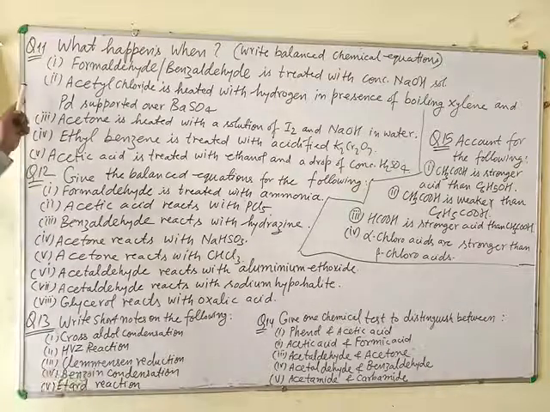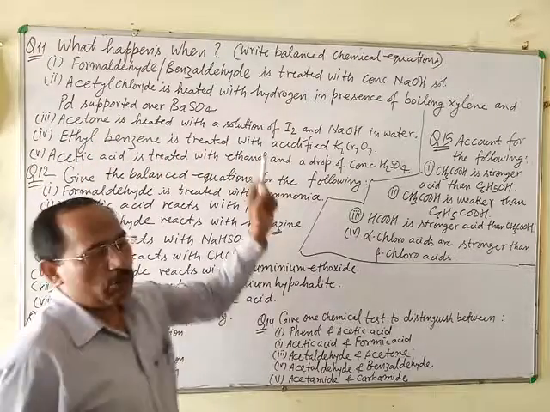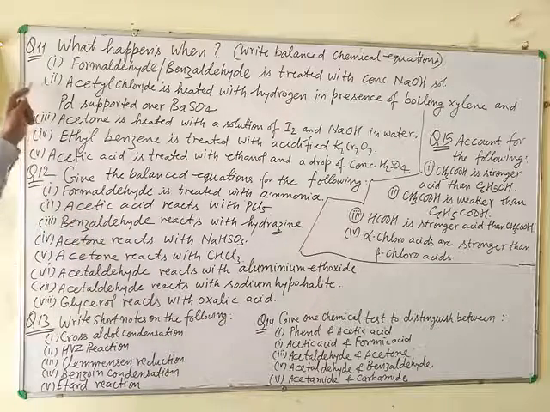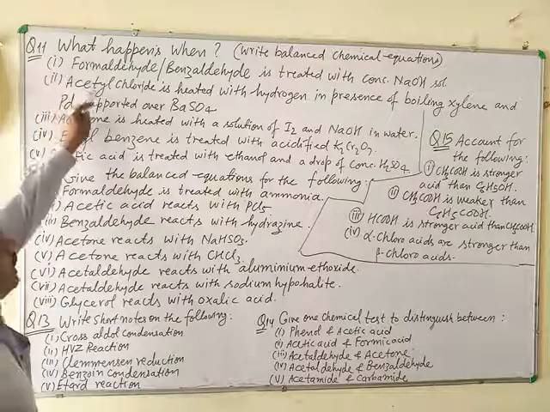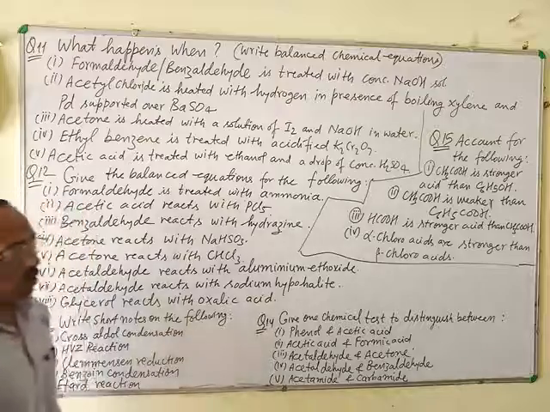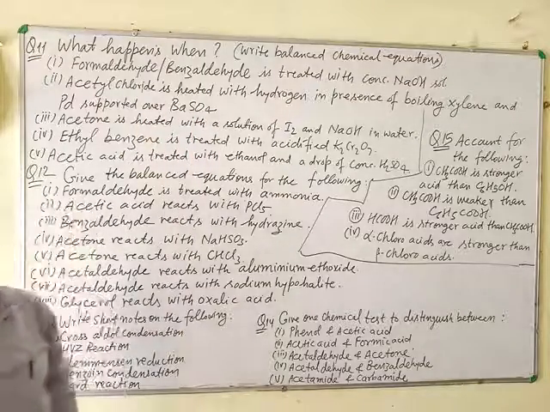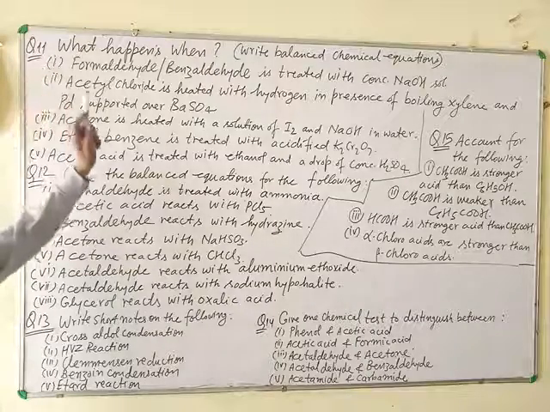Question number 11: what happens when, write balanced chemical equations. With the help of balanced chemical equations, explain the reactions. Formaldehyde is treated with concentrated NaOH solution, or benzaldehyde is treated with concentrated NaOH solution. This is an example of the Cannizzaro reaction.